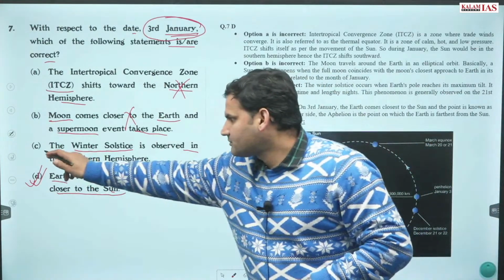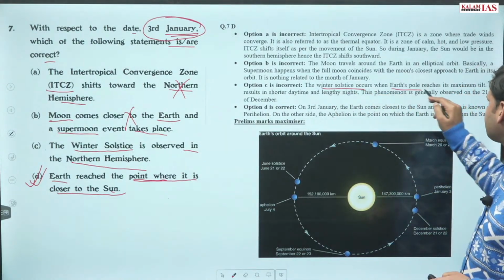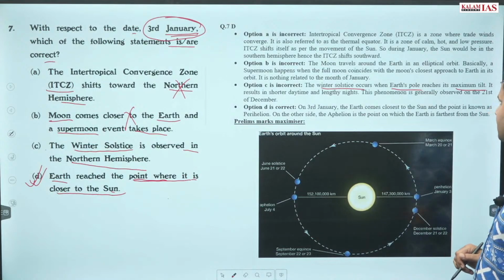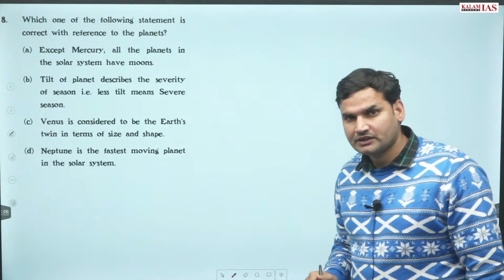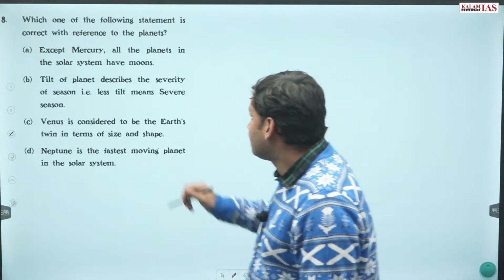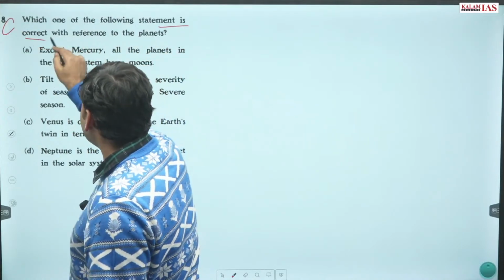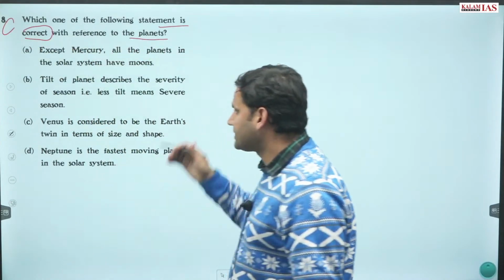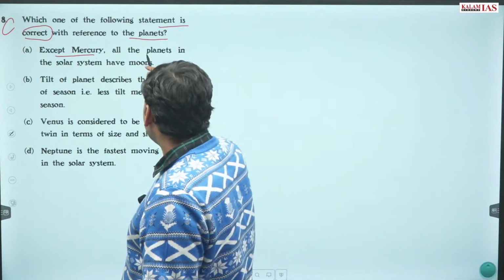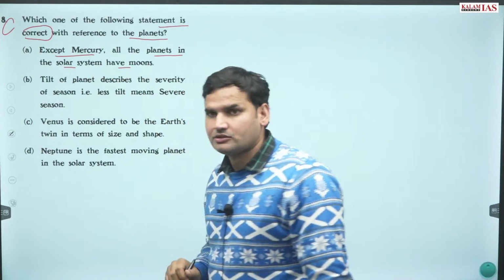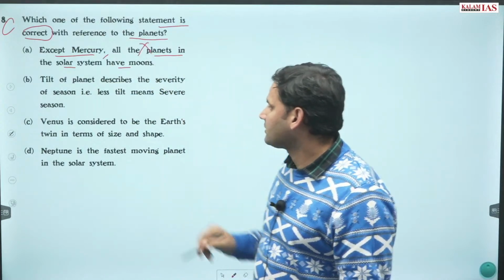Also talking about statement C. Why statement C is wrong? The winter solstice occurs when Earth's pole reaches its maximum tilt. And this is around 21st of December, not 3rd of January. Now question number 8. Which of the following statements is correct with reference to the planets? अब planets के बारे में पूछे. Except Mercury, all planets in solar system have moons. No, it is not except Mercury. It is Venus also. This statement is wrong.